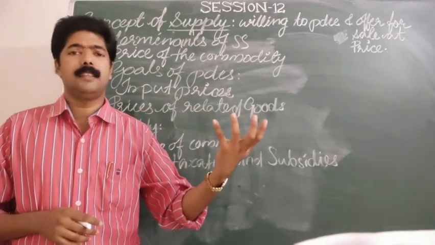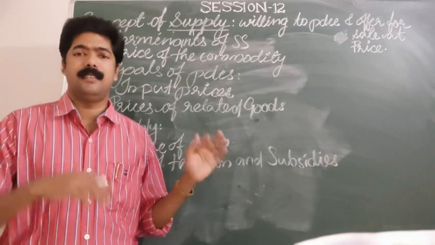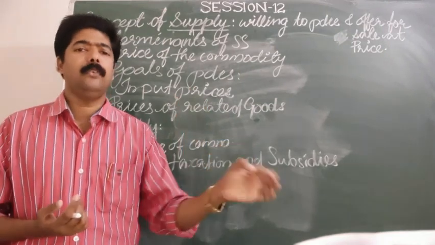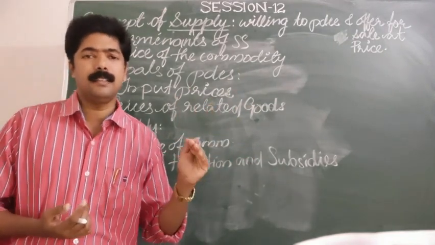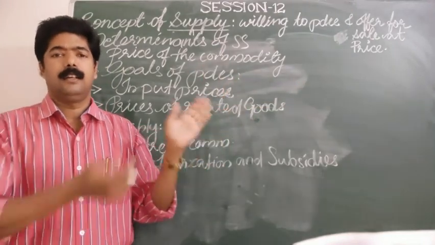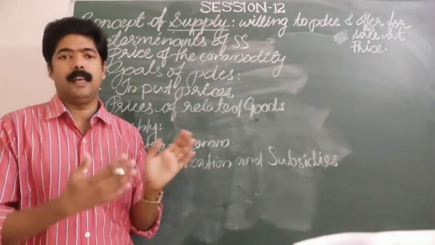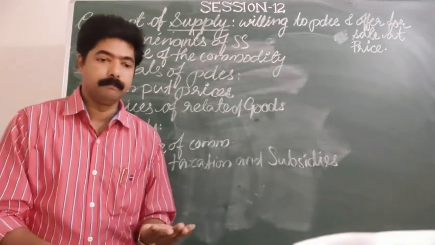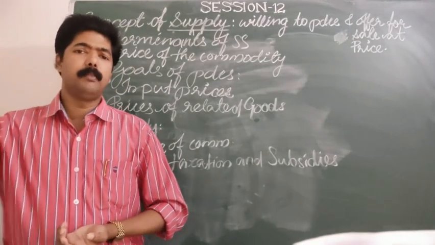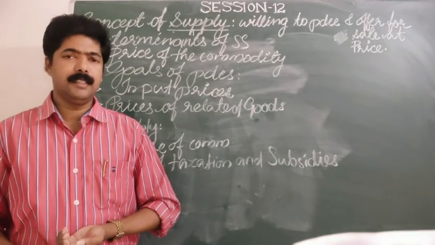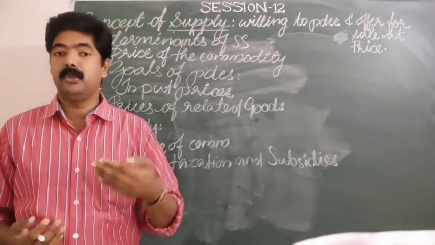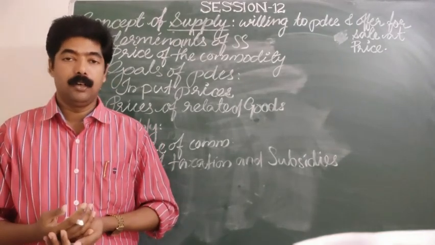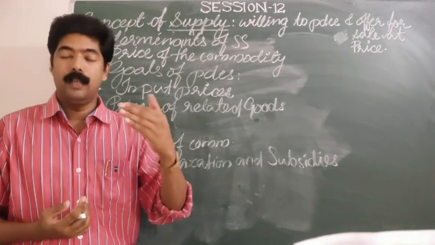Therefore, we are purchasing that commodity at the price generally acceptable in the market, and a small part of money from that price is transferred to the government as GST. We know that GST. So how do such taxes affect the supply? If the government imposes heavy tax on some commodities, definitely the supplier is not ready to supply those commodities where more taxes are imposed, because that leads to less profit.